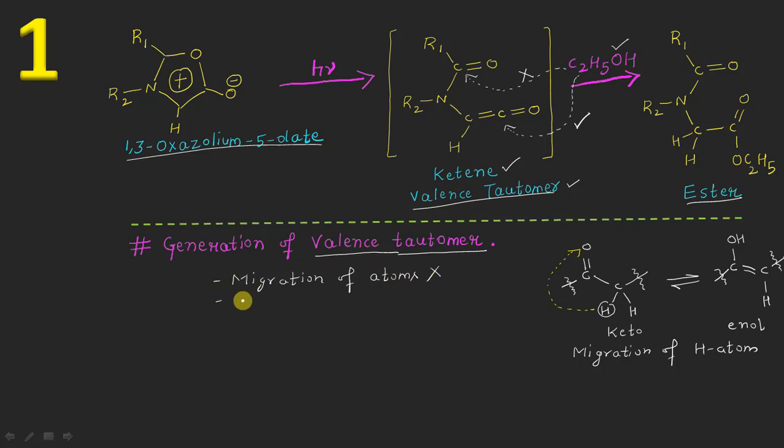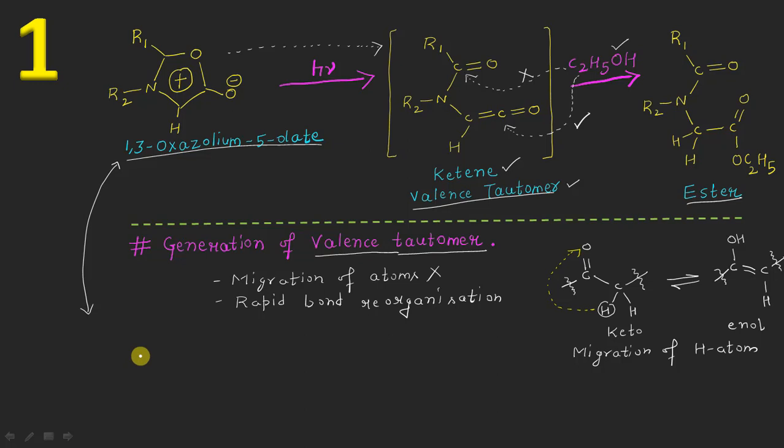Instead, a very rapid bond reorganization will take place. Let me write here: very rapid reorganization of the bonding electrons, or of the bonds, will take place. Now I can show the transformation of this mesoionic molecule into this ketene valence tautomer by first converting the mesoionic molecule into an equivalent type of structure.